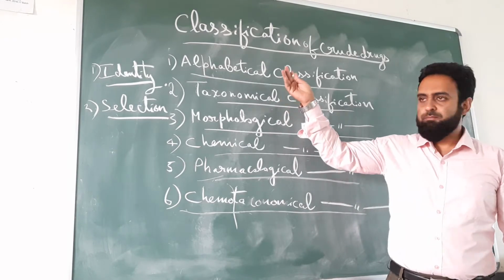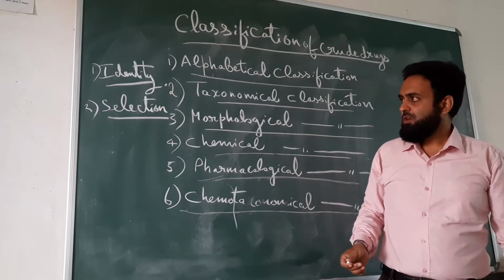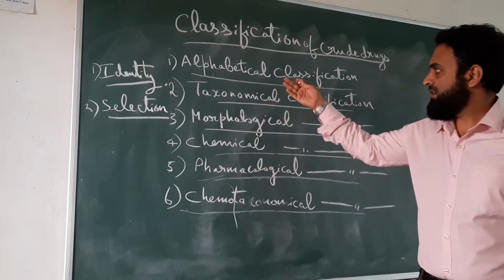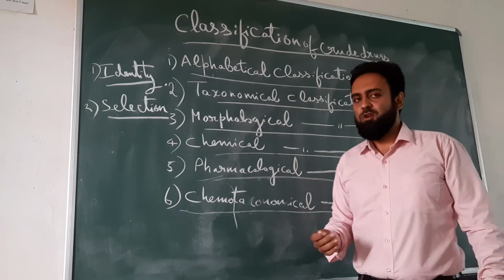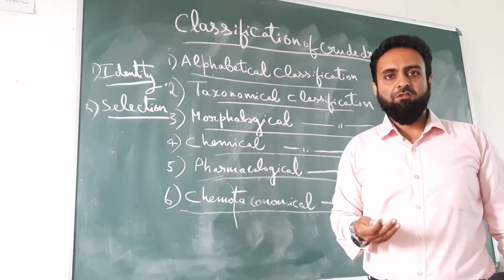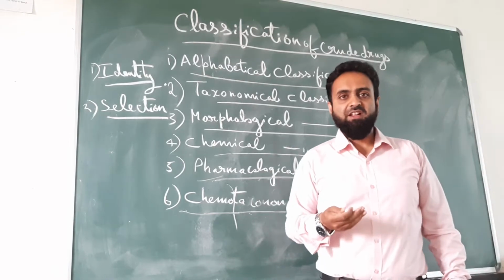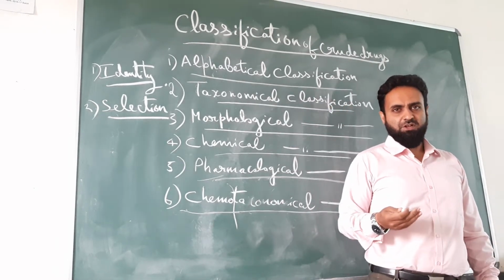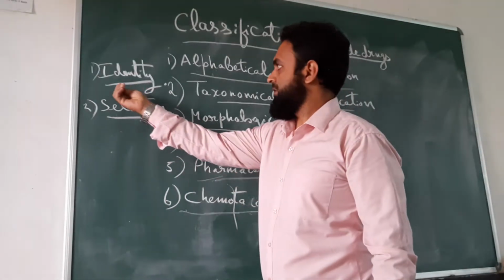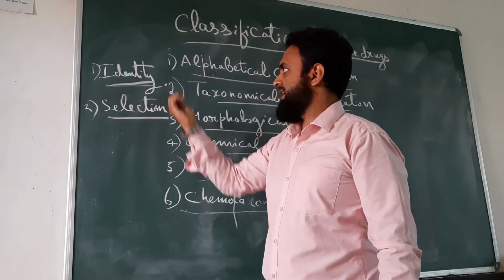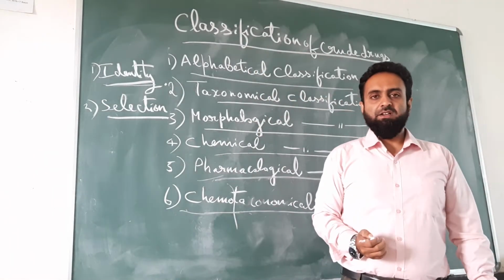Now coming to the different methods of classifying prodrugs, before we go to the different methods of classification, we need to understand what is the requirement of classifying drugs. What is the need or necessity of classification of prodrugs? The first and foremost need of classification of prodrugs is identity.